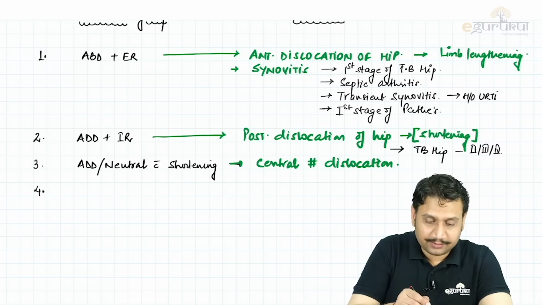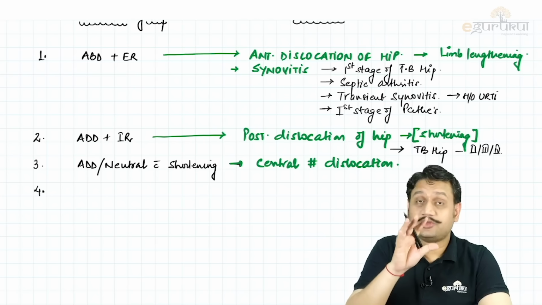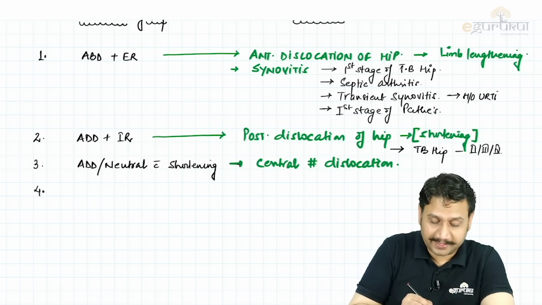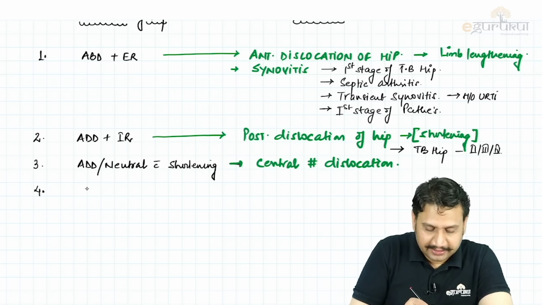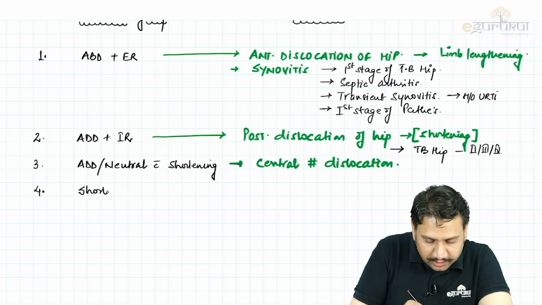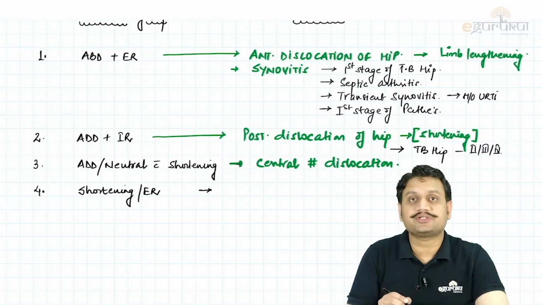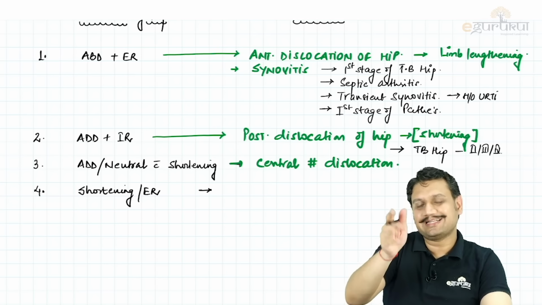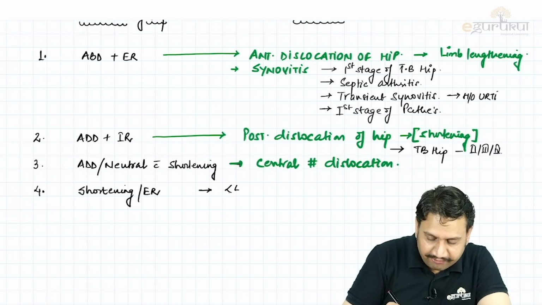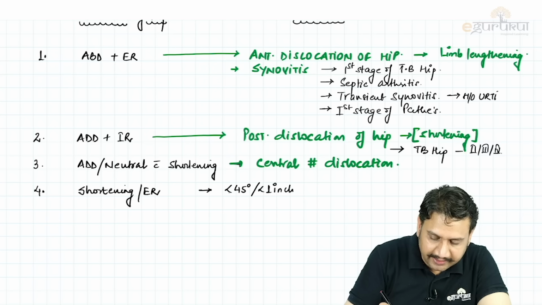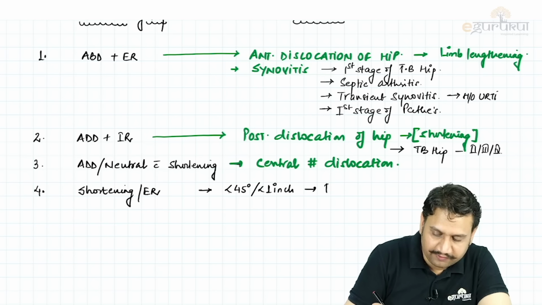Other than that, when you talk about disorders where you have a mismatch of the presentation, and only shortening and external rotation, where the limb is short, pulled up and externally rotated, less than 45 degrees and less than 1 inch shortening, then it is suggestive of intracapsular fracture of the neck of femur.